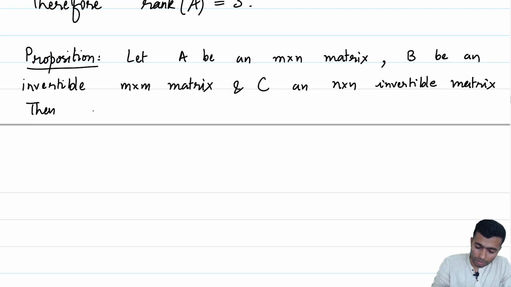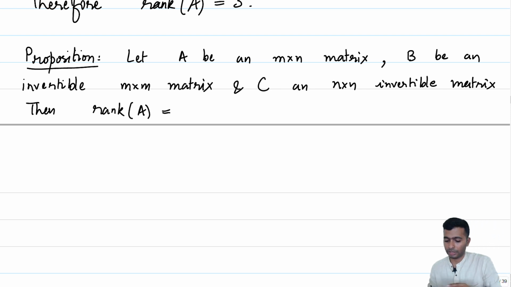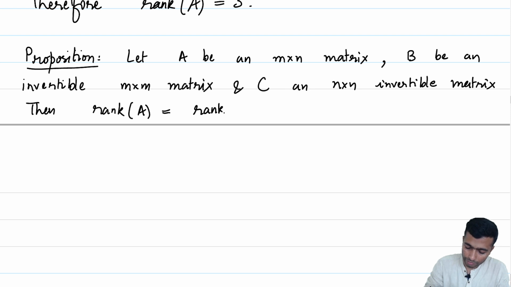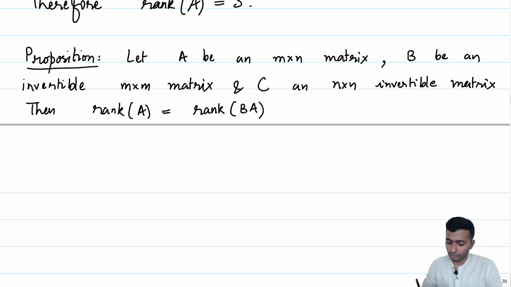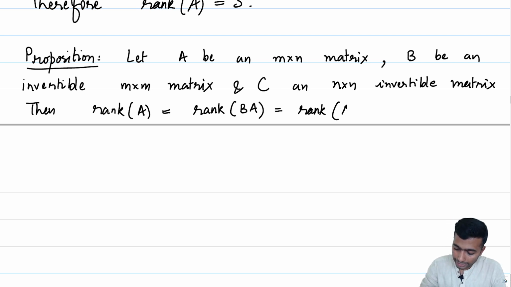Then rank of A is equal to rank of BA, which is the same as the rank of AC, which is the same as the rank of BAC.